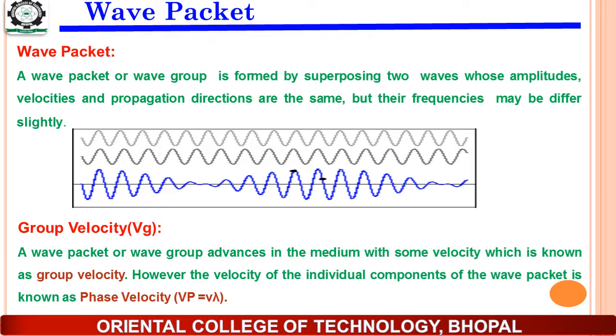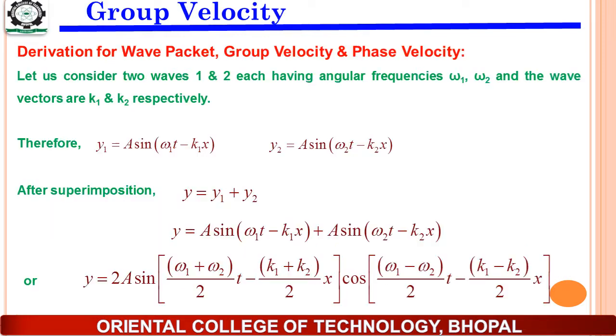So what is this group velocity? When we form the wave packet, which is formed by the superposition of two or more waves, then this wave packet also moves or propagates in the medium with some velocity which is known as the group velocity. However, the velocity of the single constituent or single component of this wave packet is known as the phase velocity, which is Vp is equal to nu into lambda, where nu is the frequency and lambda is the wavelength.